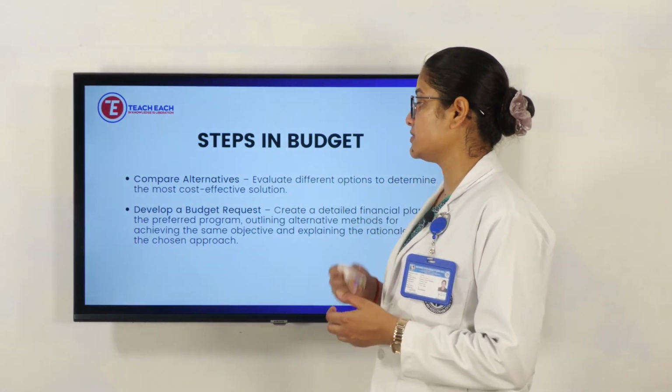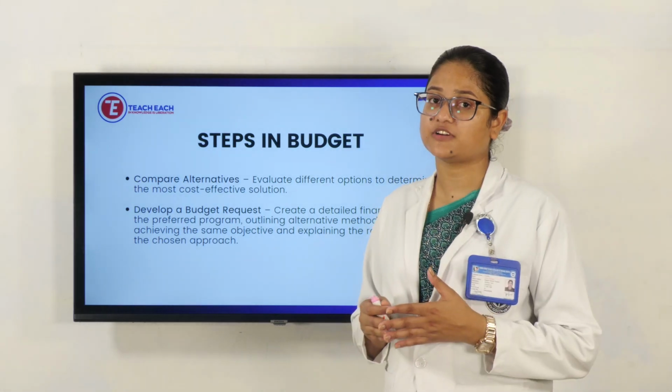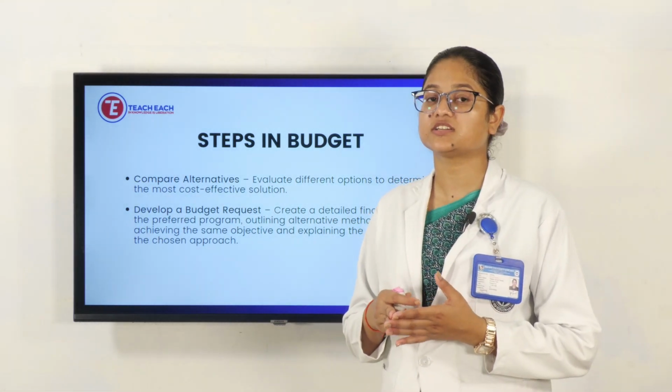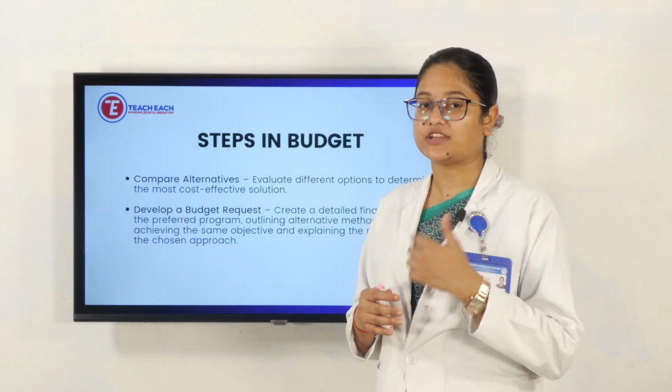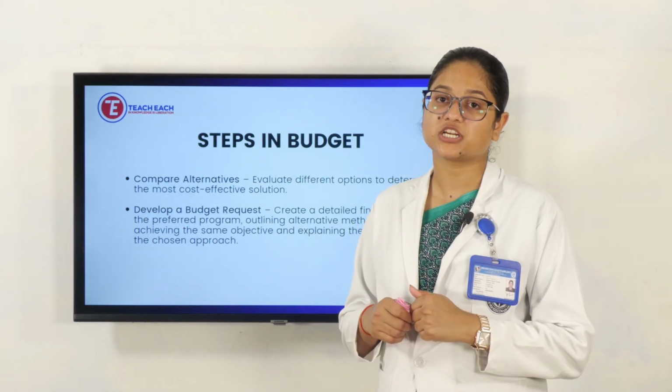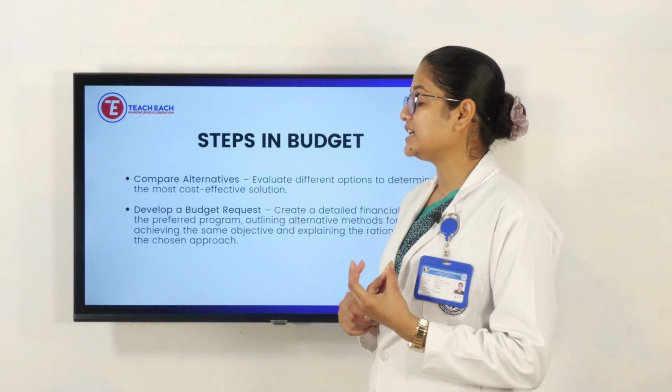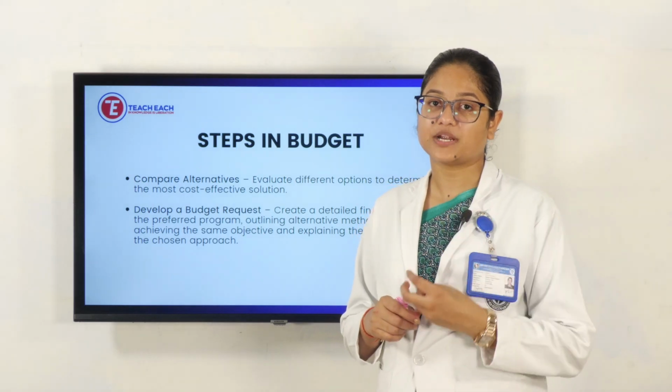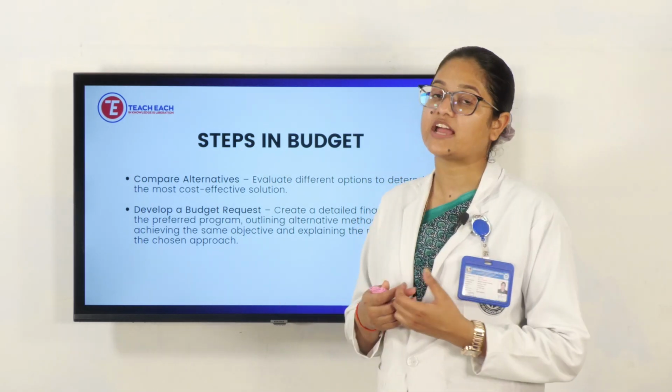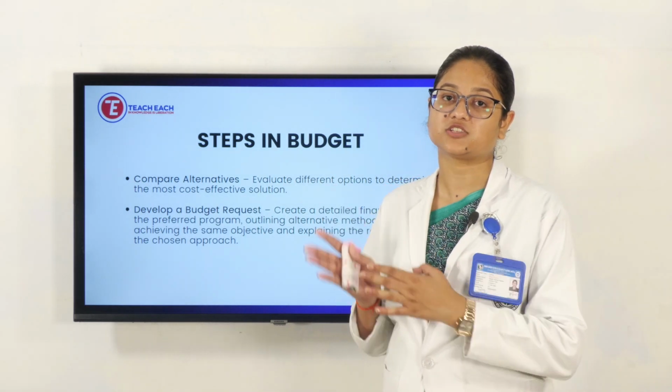and develop a budget proposal. So these are the 5 steps. First we have to assess the organizational structure, objectives, then we need to evaluate the program objective, then we have to form the alternatives, then we need to compare the alternatives, then we have to go with our final budget preparation on the basis of all this data.